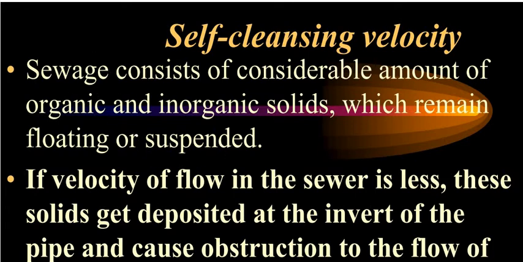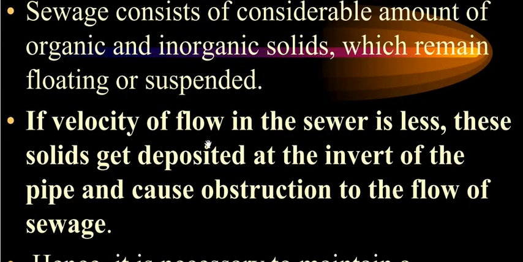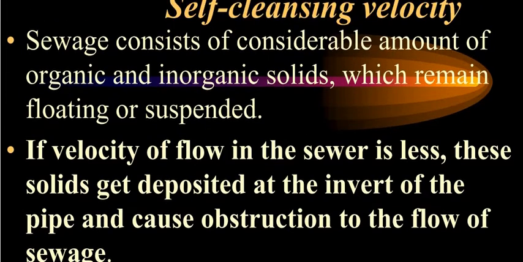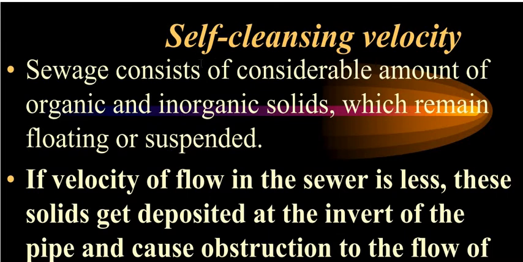And hence if the velocity of flow in the sewer is less, these solids get deposited at the invert of the pipe, and hence cause obstruction to the flow of the sewer. Your velocity should be enough. The word itself is explanatory, that is the self-cleansing velocity.